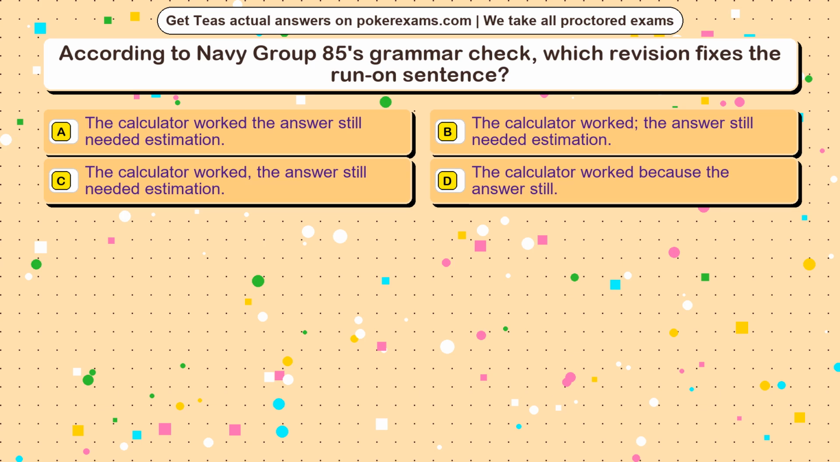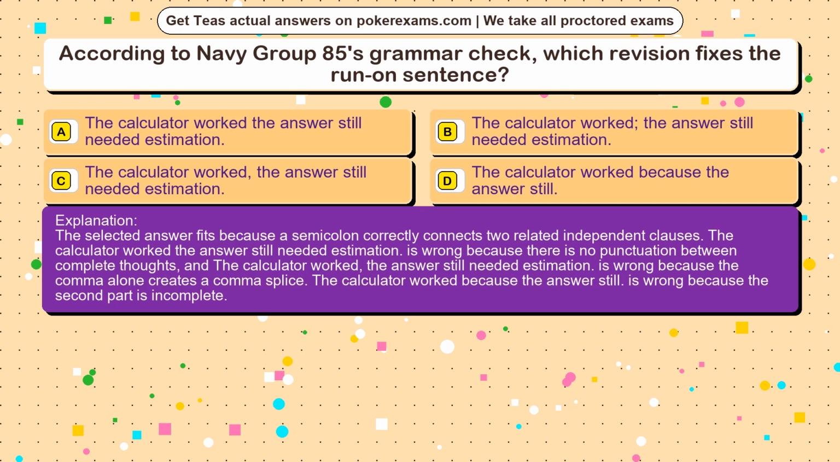The correct answer is option. The selected answer fits because a semicolon correctly connects two related independent clauses. The calculator worked, the answer still needed estimation. Is wrong because there is no punctuation between complete thoughts, and the calculator worked, the answer still needed estimation. Is wrong because the comma alone creates a comma splice. The calculator worked because the answer still is wrong because the second part is incomplete.